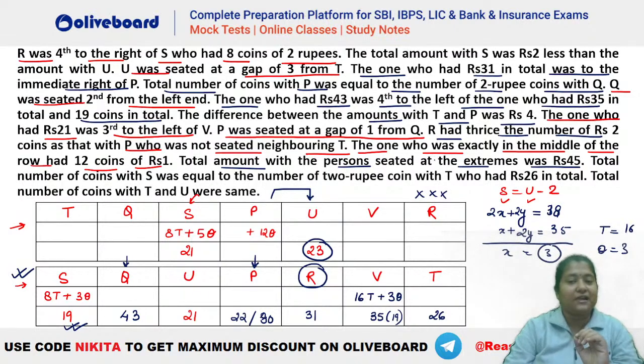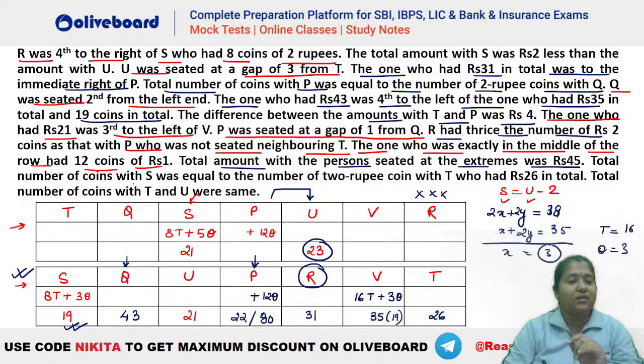Okay. After that, let's see what is given. The one who was seated exactly in the middle had 12 coins of rupee 1. So exactly in the middle, that is P here, right? So this is your 12O. So we know that there are 12 coins of rupee 1 with P. Total amount with the persons at the extremes is 45. Done.